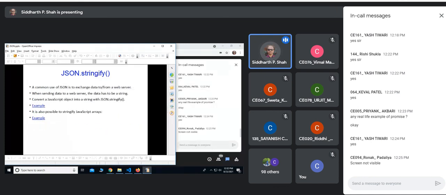Then another way: when you have a JavaScript object and you want to convert it into JSON format. So basically, when you want to send data from the client to the server side, you have a JavaScript object and you want to convert it into JSON, you can use this method called stringify. When sending data to a web server, the data has to be a string. That is why we convert it into string format. So convert a JavaScript object into a string with JSON.stringify.